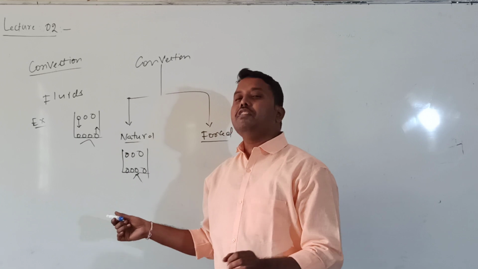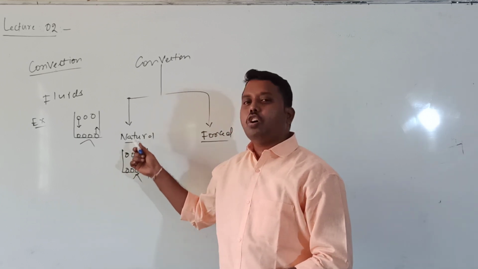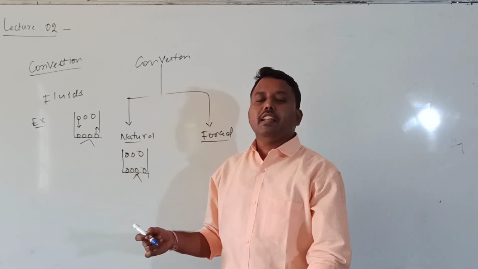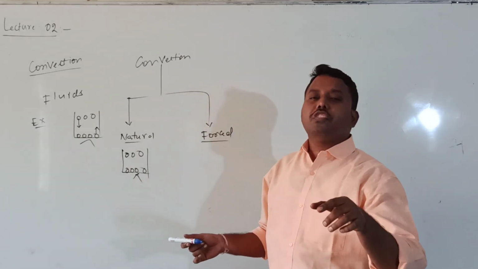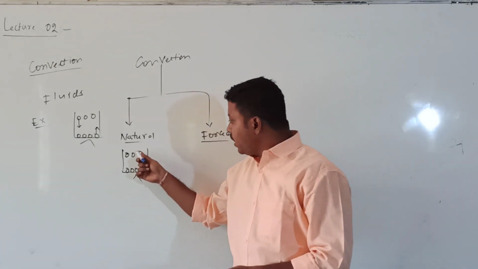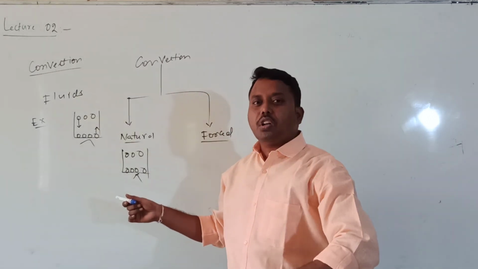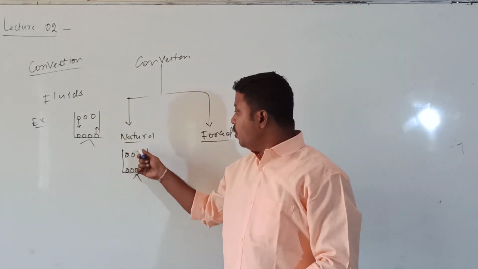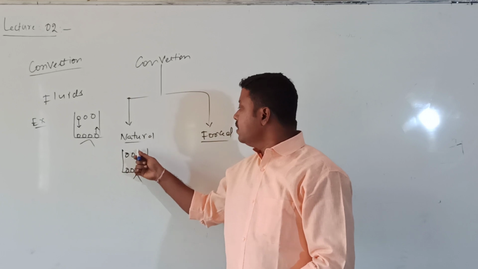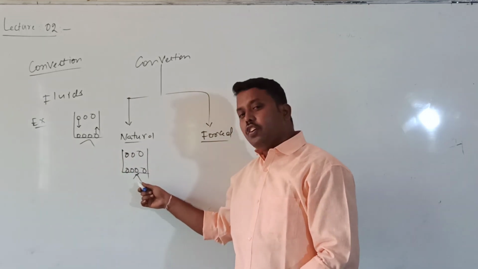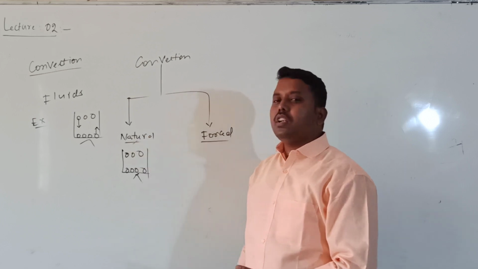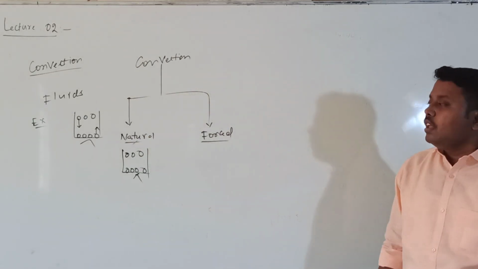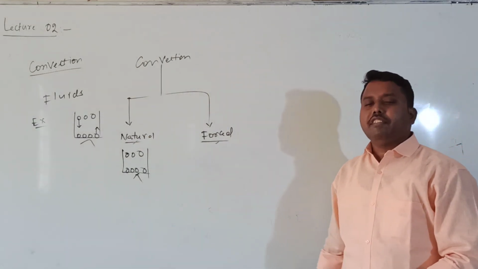This natural convection occurs because of gravity. The molecules will move from top to bottom, and heat will flow from bottom to top. So that is the method of natural convection. And what about forced convection?